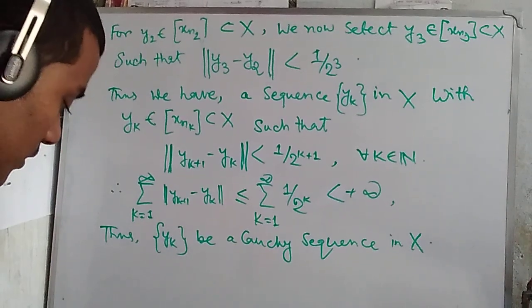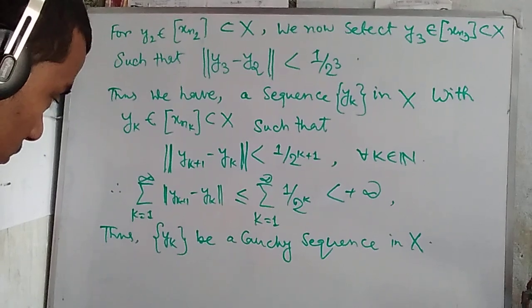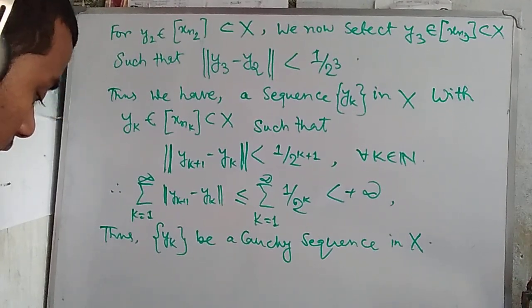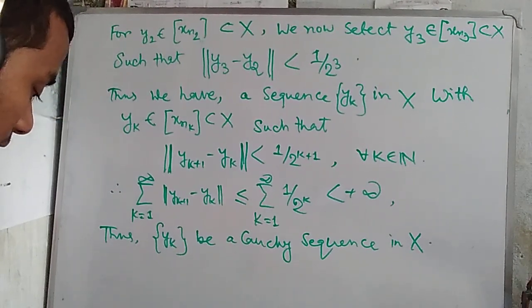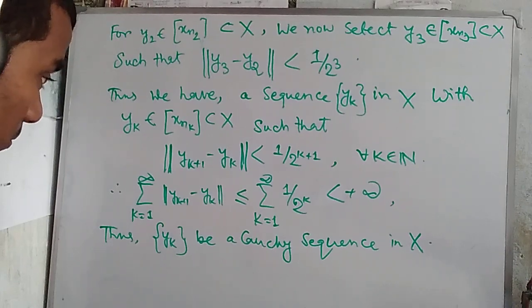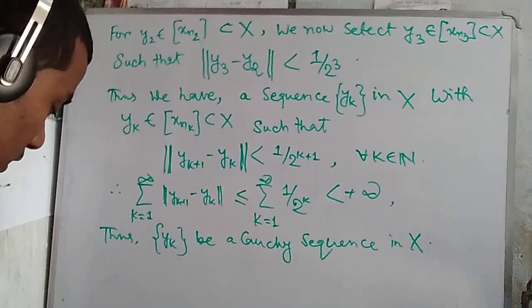Thus we have a sequence, that means y_k is a Cauchy sequence in X.